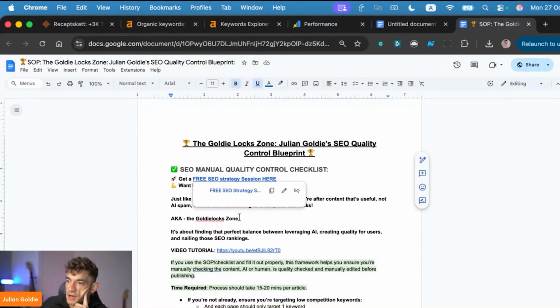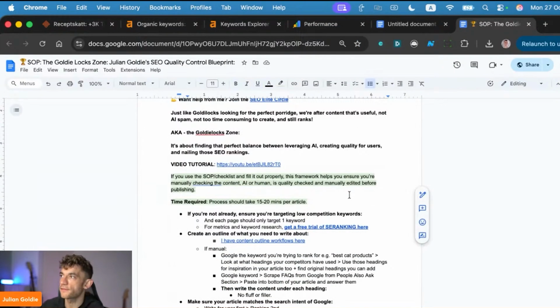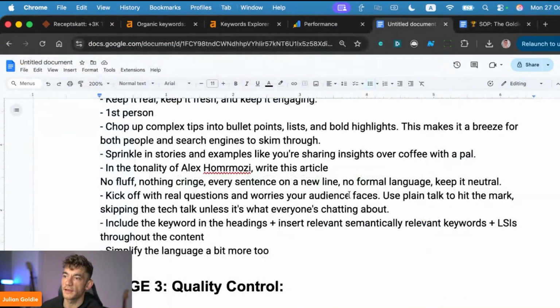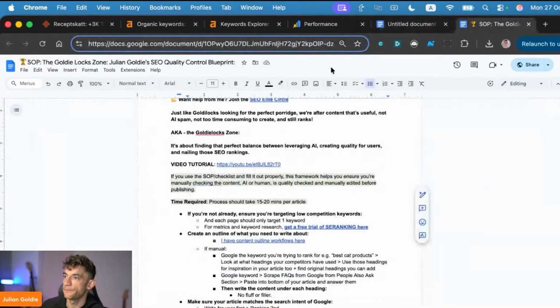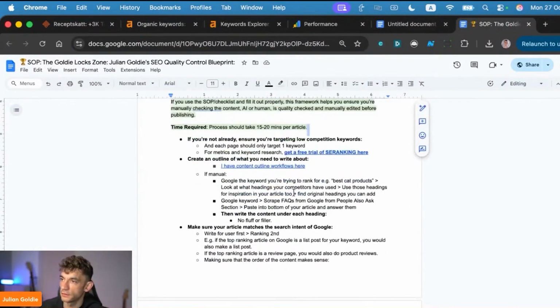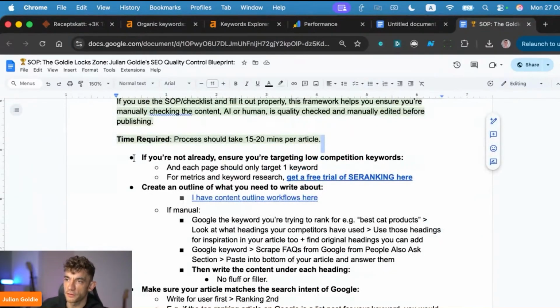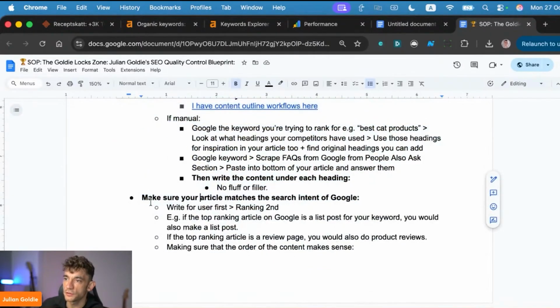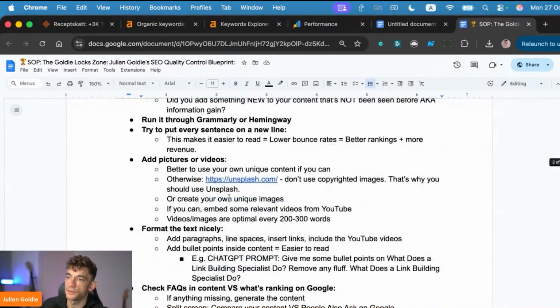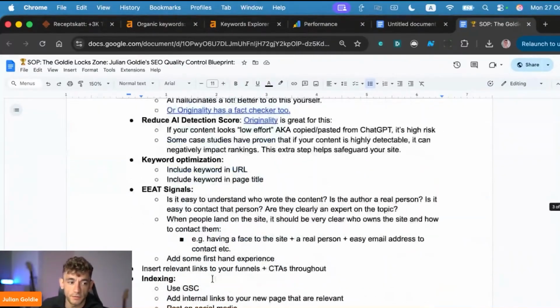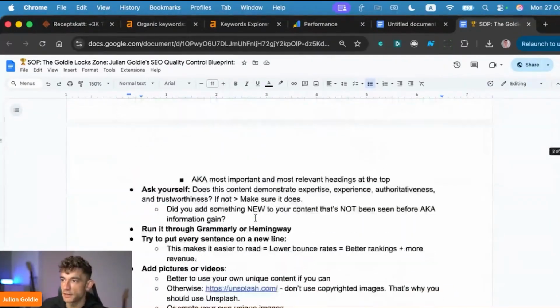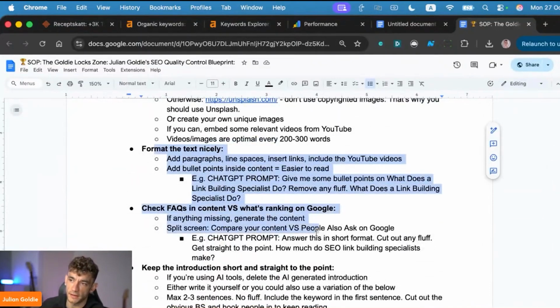All right. And with this checklist, basically, it should only take like 15 or 20 minutes per article. So it's quite scalable. That's the checklist right there. And essentially, if we have a look through this, you just want to make sure that you're doing all the fundamentals, right? So for example, targeting low competition keywords, creating an outline of what you need to write about, making sure your article matches the search intent of Google. And step by step, you can use all of these different steps to improve your content quality and make sure it actually ranks. And the better you do the fundamentals, the more likely it is to rank, right?